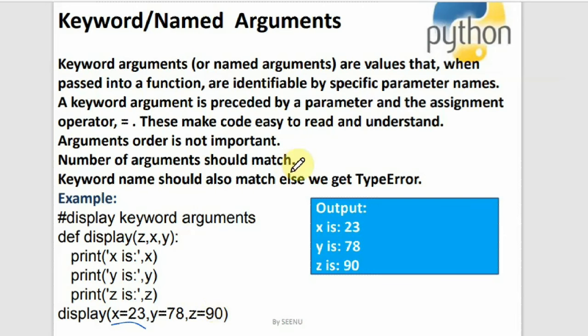The number of arguments should match. Here in the function definition I have 3 arguments, and if I give only 2 arguments, that is an error. The keyword name also should match. The formal argument names and the keyword names should match. All this you need to keep in mind. I cannot say z, x, y over here and give a, b, c, because the name of the parameter should match. So this is regarding the keyword and named arguments.